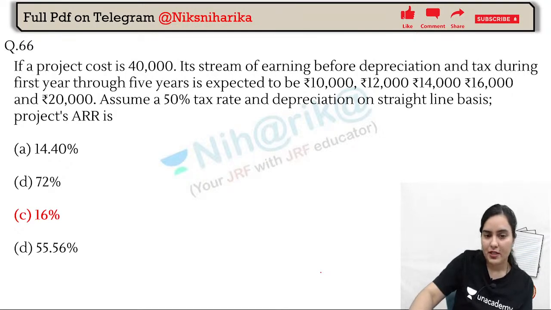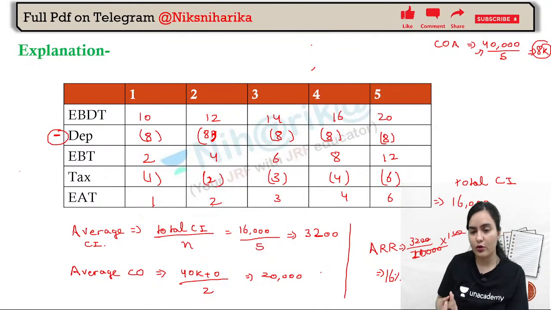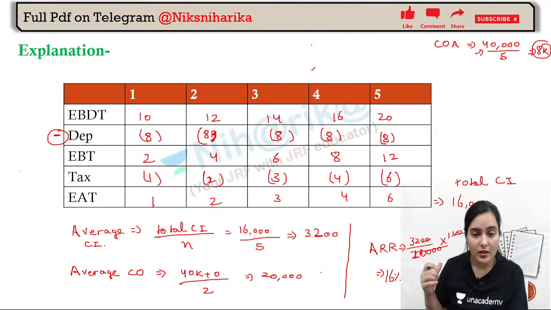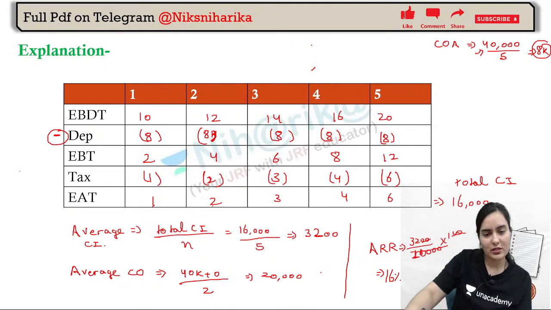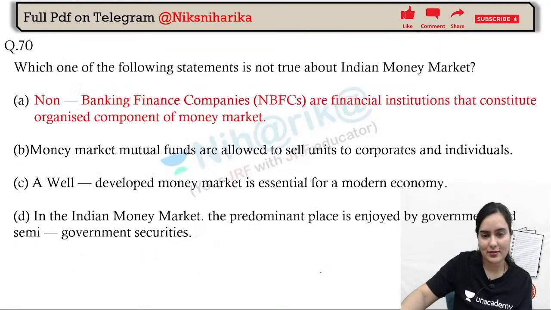Now see, this question is not that tough. We know that from EBDT to EAT we have to reach. We know the formula. There was no great big hi-fi calculation. There was no strange concept. Okay, the formula was given to you. We just have to apply. And how will we apply? With practice.